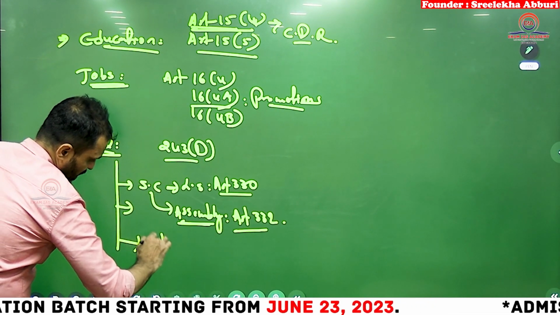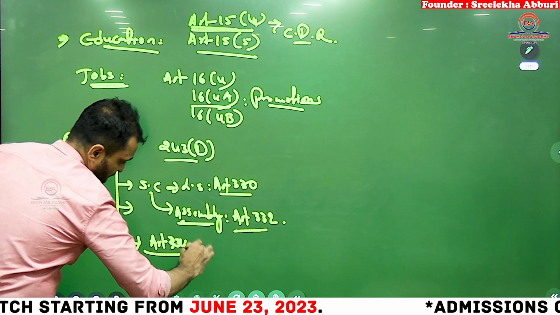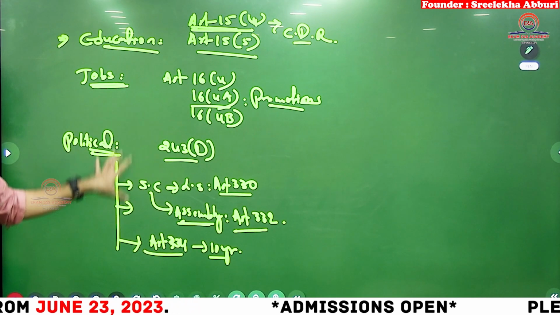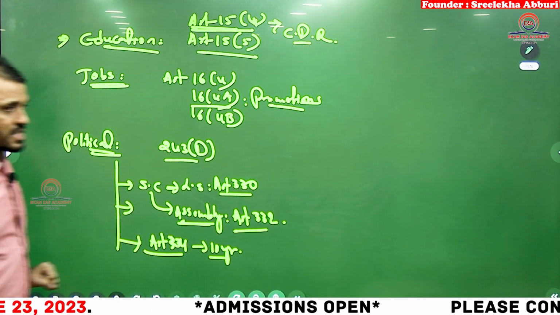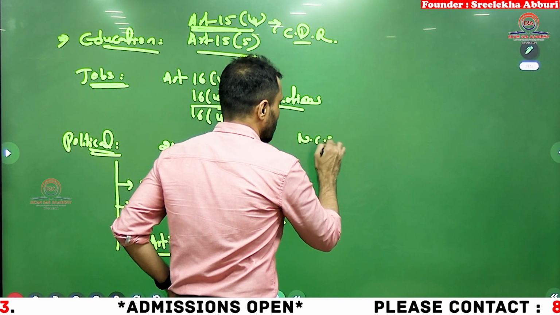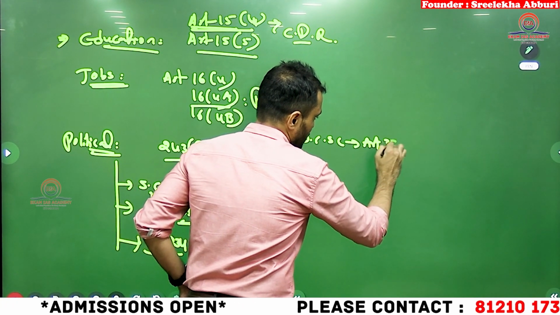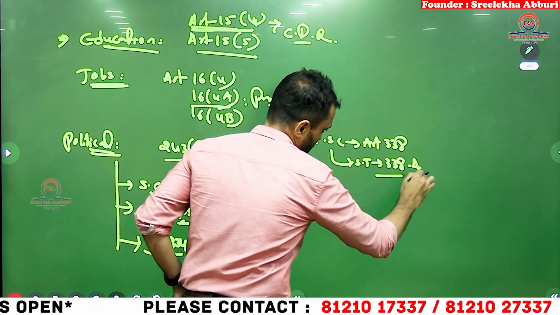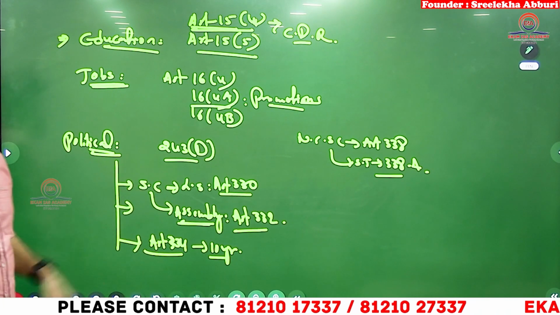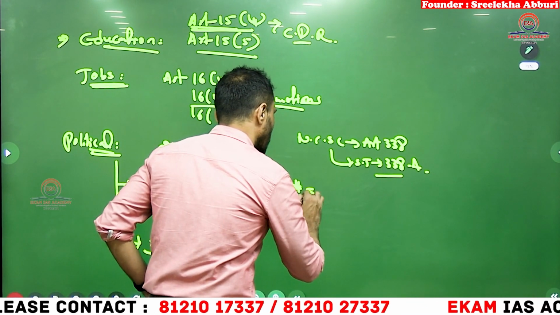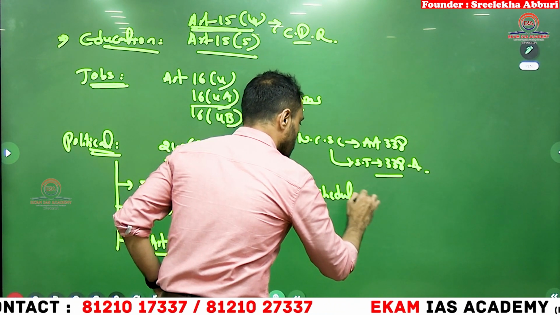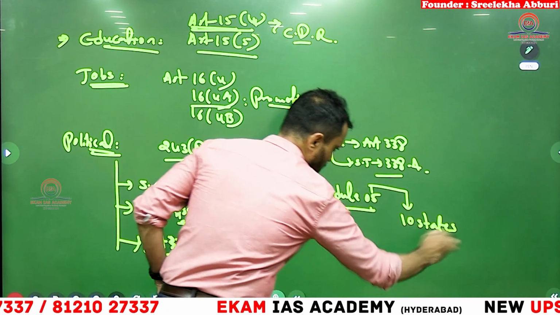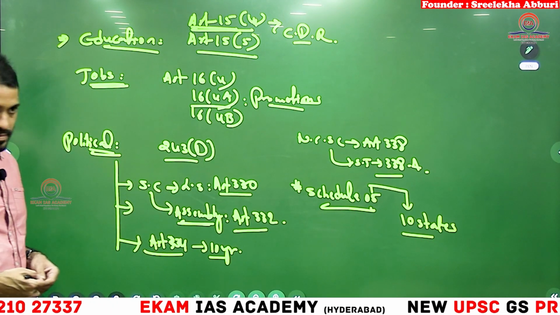And already you know that Article 334 says that SC/ST reservation will be renewed every how many years? 10 years. Every 10 years. So, these are the various reservations given to SC/ST, and you must also know that the National Commission for SC is Article 338, and the National Commission for ST is Article 338A. For SC/STs, we have Schedule 5, protection of the SC/STs. How many states have Schedule 5? 10 states. Okay.